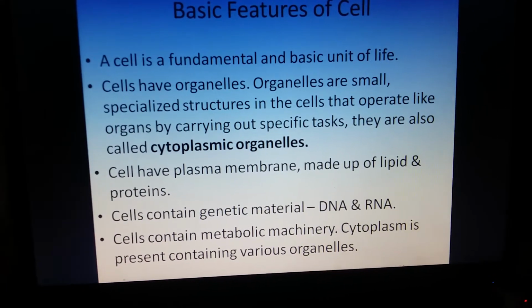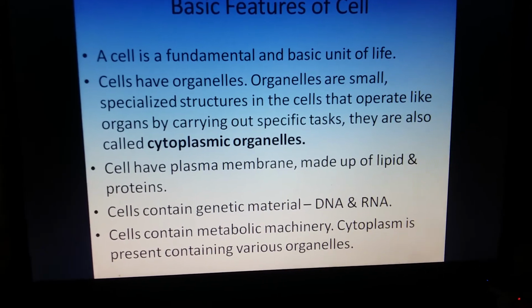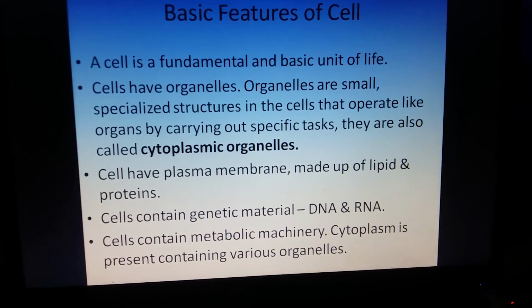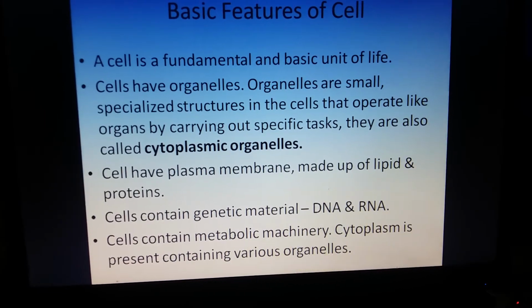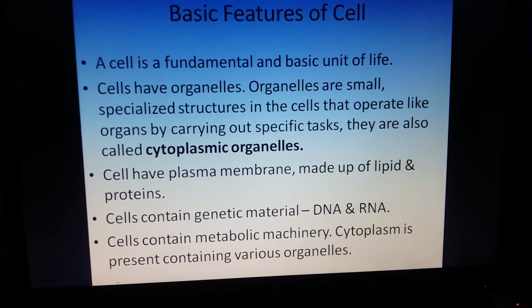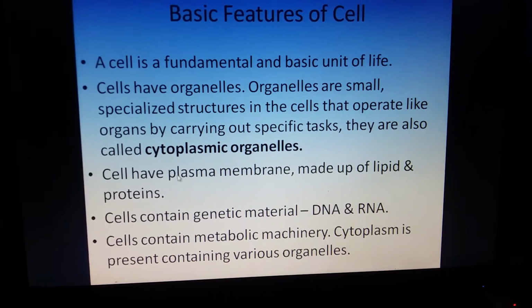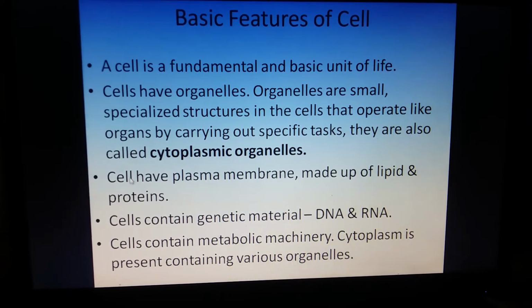What are the basic features of a cell? Cell is a fundamental and basic unit of life. That means a cell can function on its own, and it is the smallest unit of a living being. Cells have many organelles within them, and they are called cytoplasmic organelles, since cytoplasm is there within the cell.